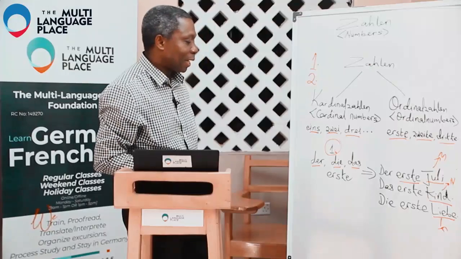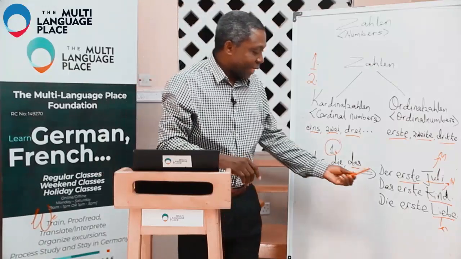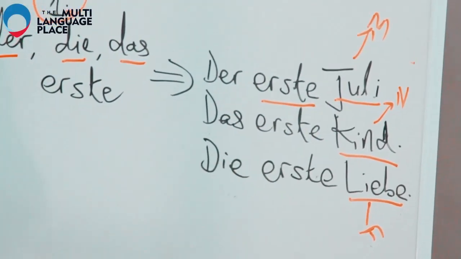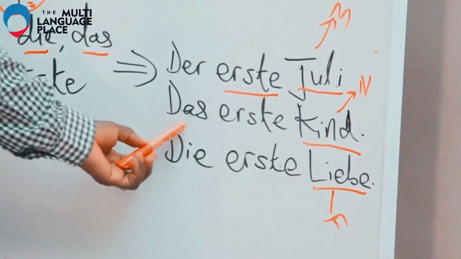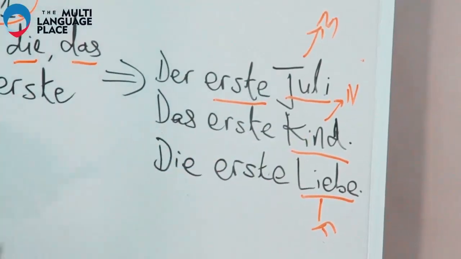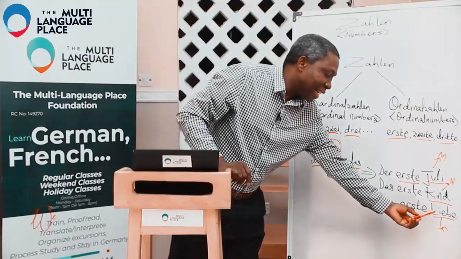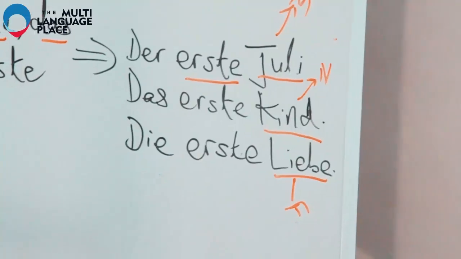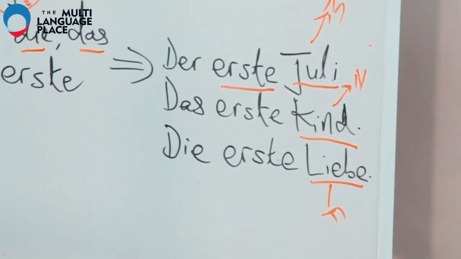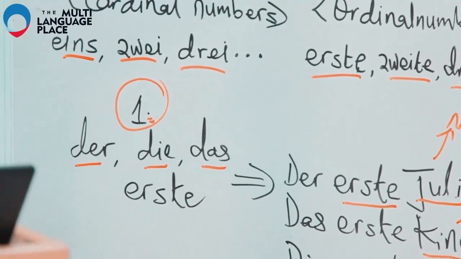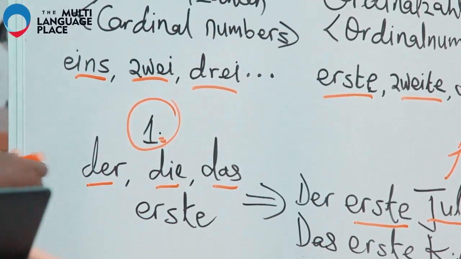I go through it again. Der erste Juli, the 1st of July. Das erste Kind, the first child. Die erste Liebe, the first love. So with that, we know that depending on the noun that you want to talk about, that will determine the kind of gender we use before we make use of the erste.